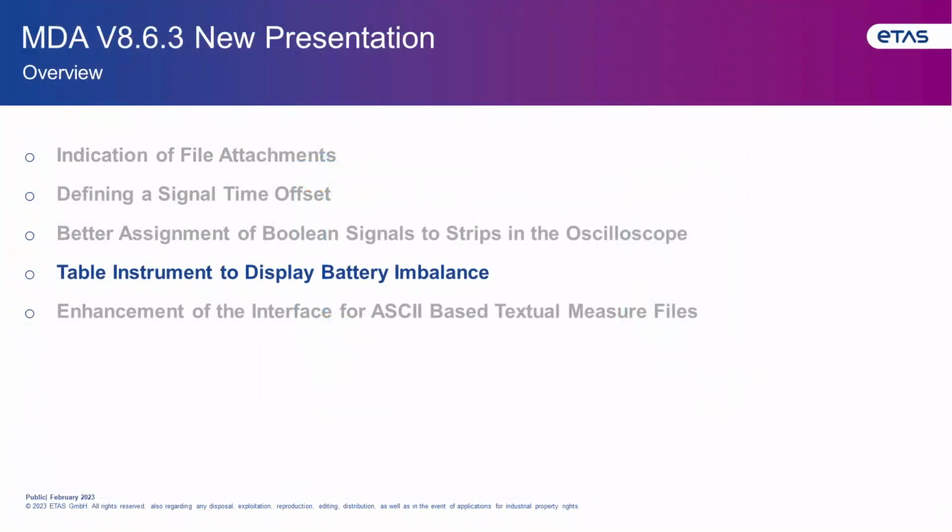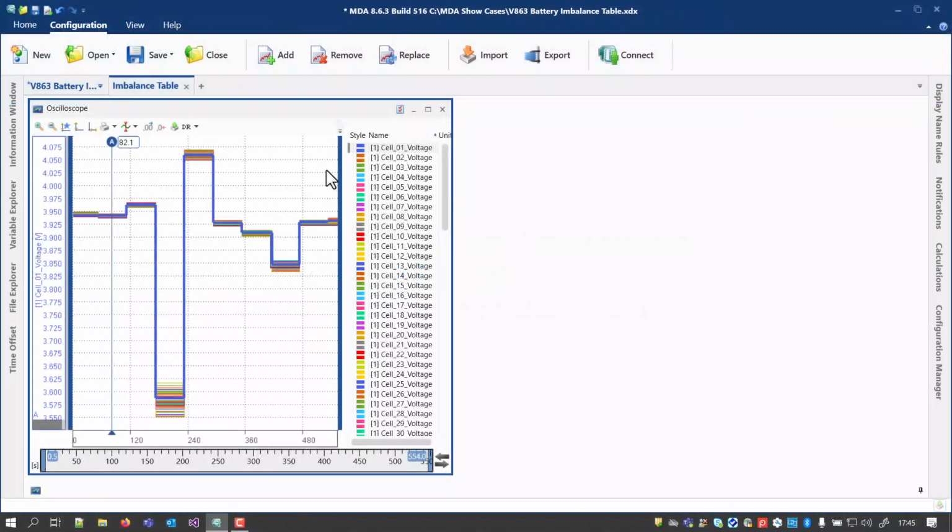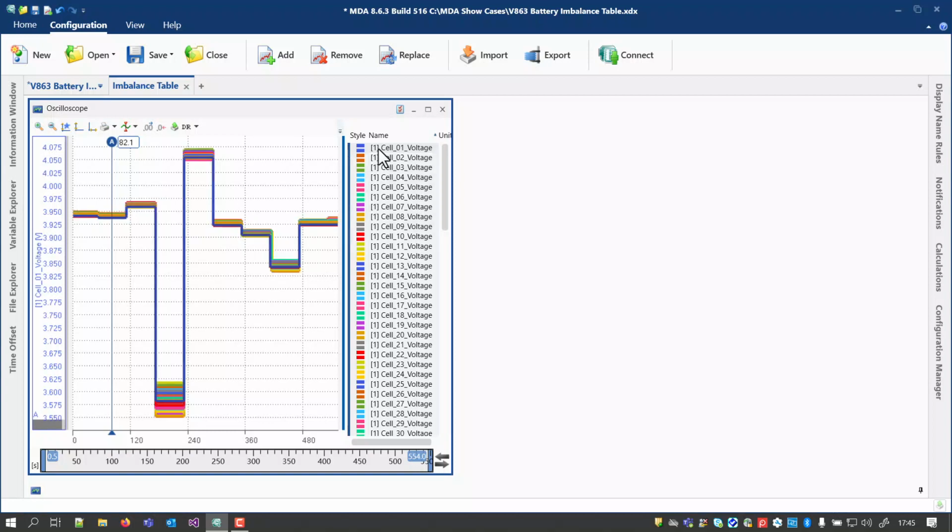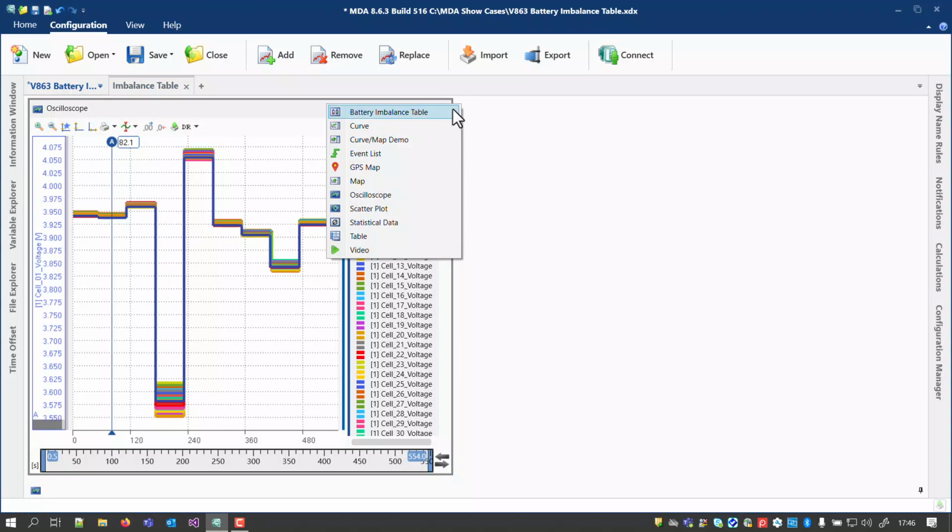Now follows the demonstration of a new instrument which was implemented to support a specific use case. For electric vehicles, the state of charge of the battery is an important aspect. This is true for the whole battery system, but also for the individual battery cells. With MDA 8.6.3, a new instrument with the name Battery Imbalance Table is available.